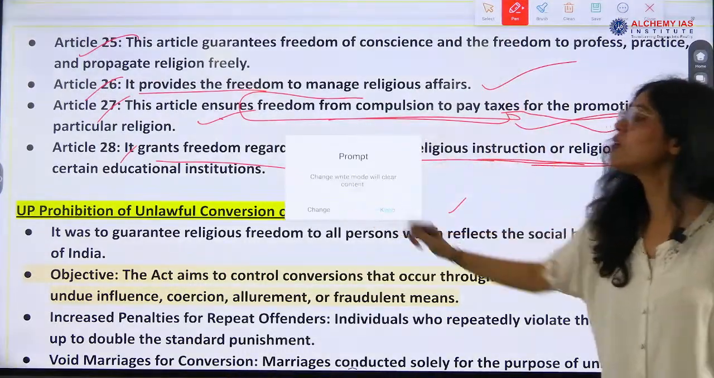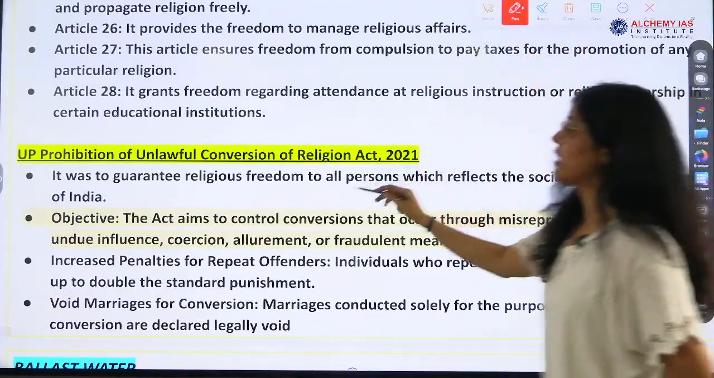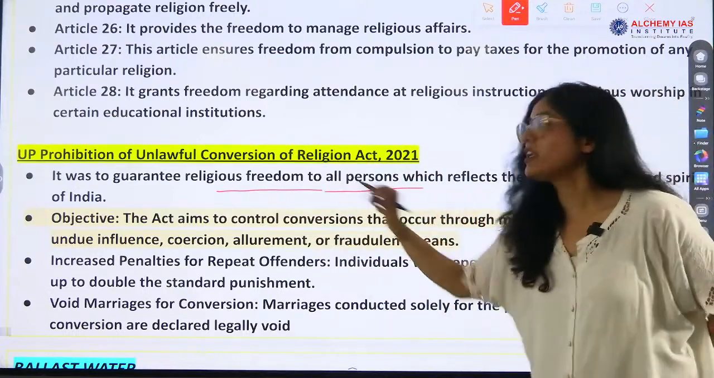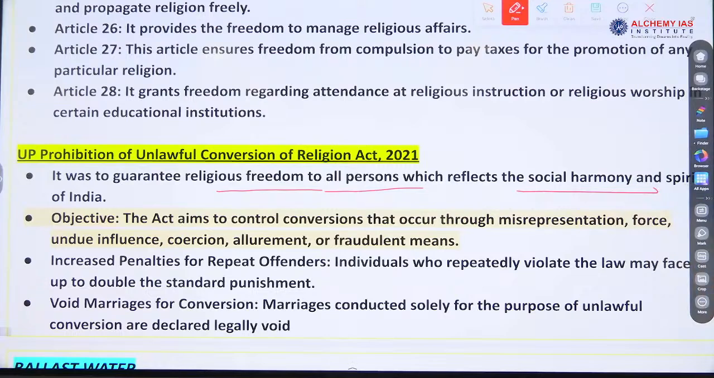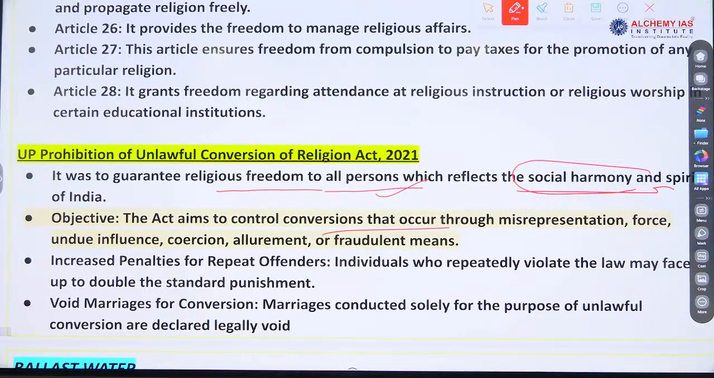Now about the Uttar Pradesh Prohibition of Unlawful Conversion of Religion Act. What is this act? Guarantee religious freedom to all persons which reflect the social harmony and spirit of India. Objective is what? To control conversions, right? That is why the bail was denied, right?